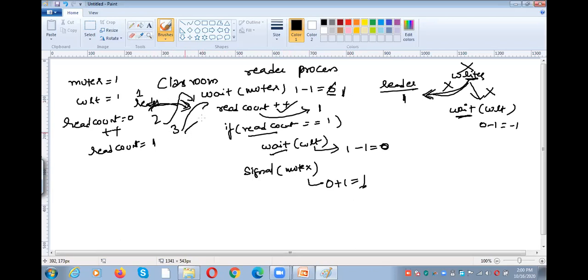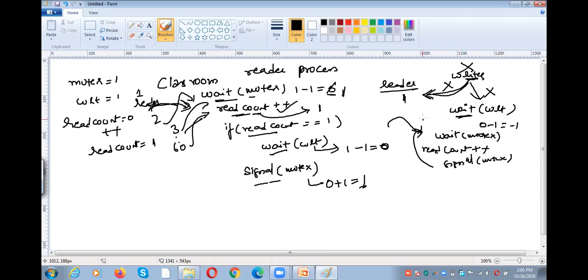Third person came. Fourth person came. Like a swarm, 60 people came into the classroom. For every person who comes into the classroom, whenever they are entering the room, you need to perform wait of mutex and then signal of mutex. What for wait of mutex and signal of mutex? Because we need to count the individual readers. So that is the reason why whenever a reader enters the classroom, you need to perform wait of mutex and then read count plus plus, and then signal of mutex.